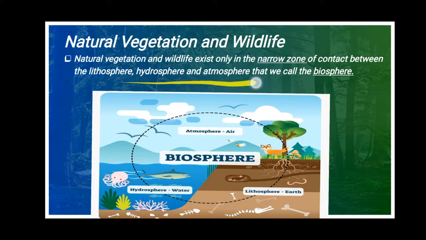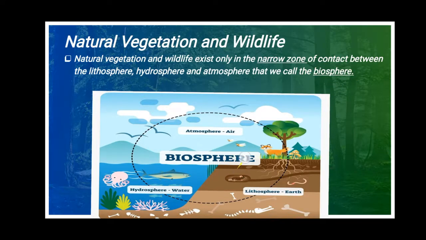This together we call the biosphere. Children, natural vegetation and wildlife exist in the contact between these three: lithosphere, hydrosphere and atmosphere. Together we call that the biosphere.